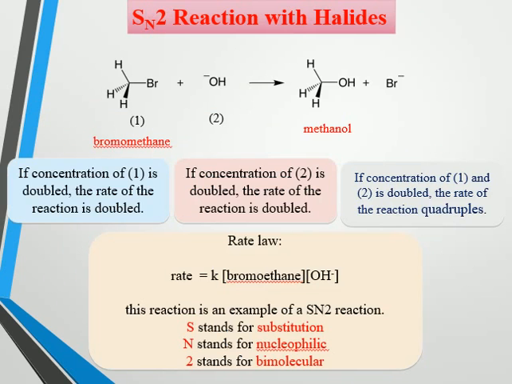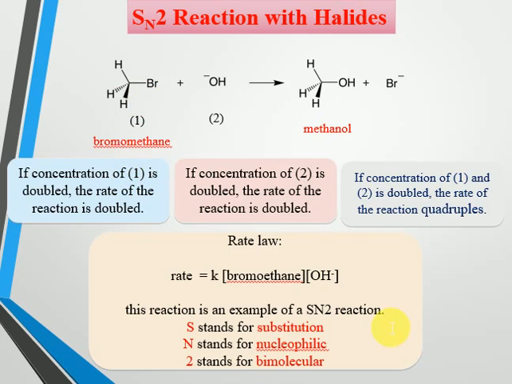Coming to the other type of nucleophilic substitution reaction, that is the SN2 reaction. SN2 stands for bimolecular nucleophilic substitution reaction, and an example for the SN2 reaction is hydrolysis of methyl bromide. Primary alkyl halides will undergo SN2 reaction. Here we are going to consider the example of bromomethane. On hydrolysis we are going to get methanol.